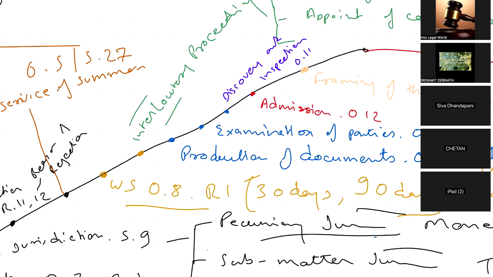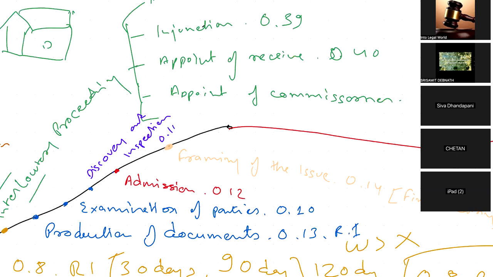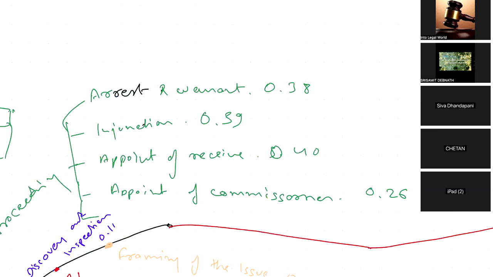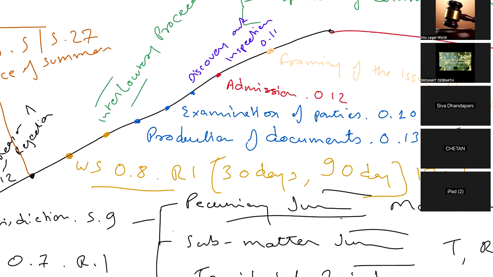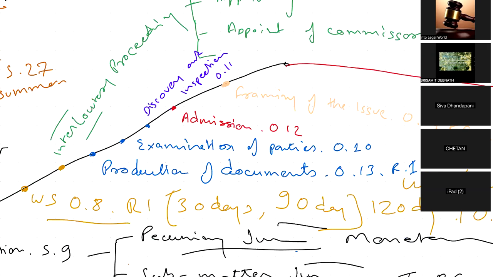Then interlocutory proceedings, where we talked about arrest and warrant under order 38, injunction under order 39, appointment of receiver and appointment of commissioner under order 40 and order 26 respectively, production of document under order 13, rule 1, and examination of party under order 10.